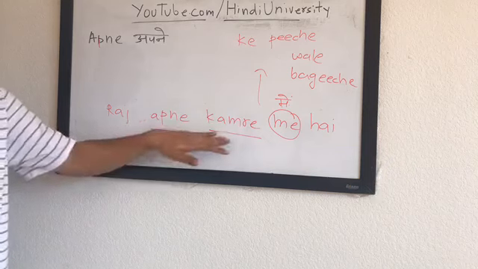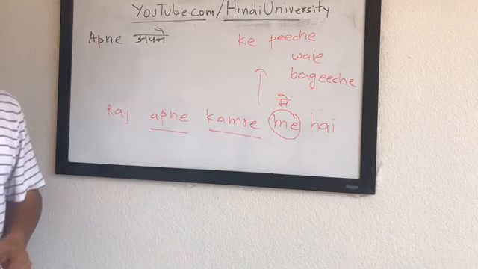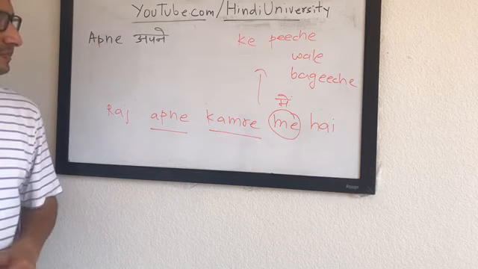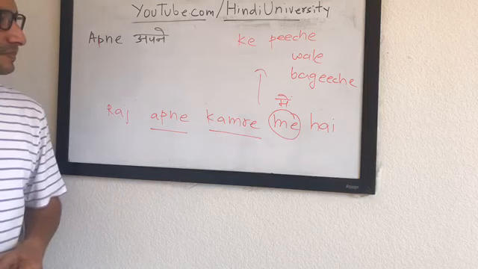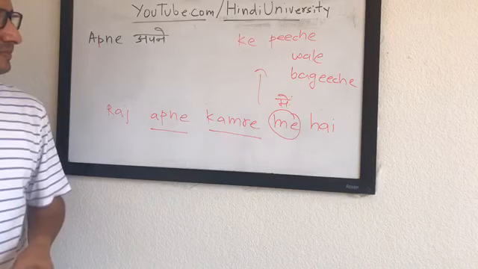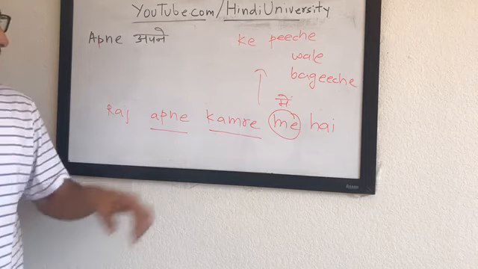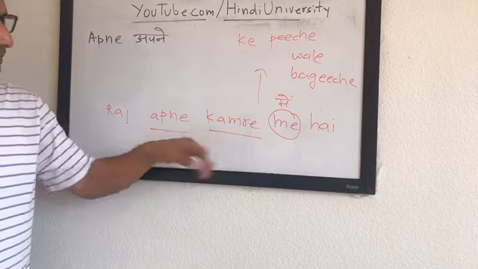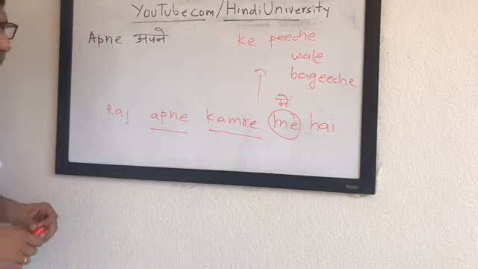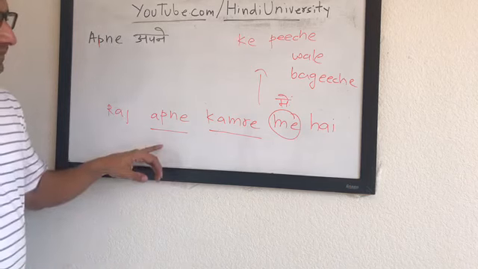Okay, that's the first one. Raj is in the garden which is behind the room. And because of the postposition, apna becomes apne, and kamra becomes kamre.